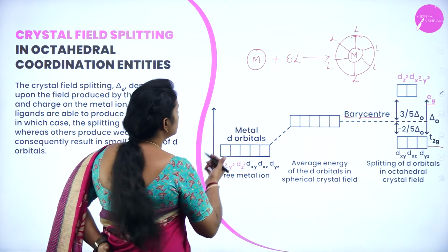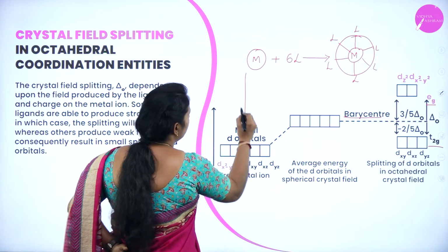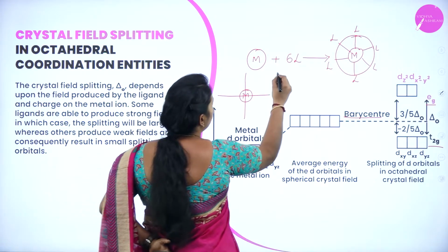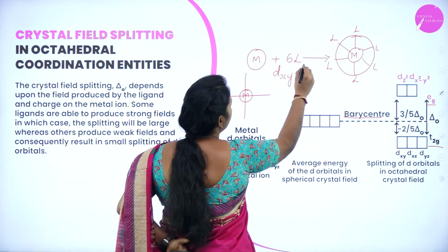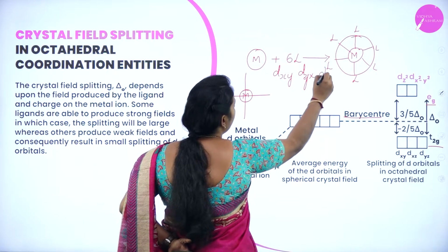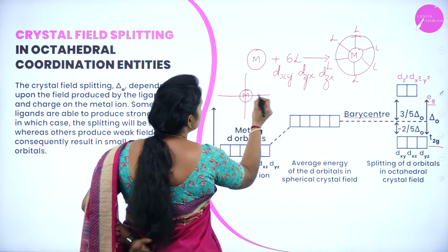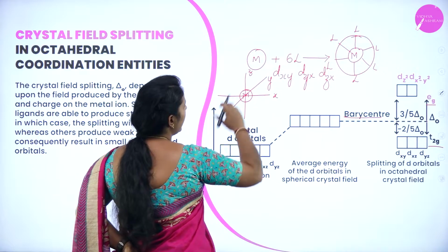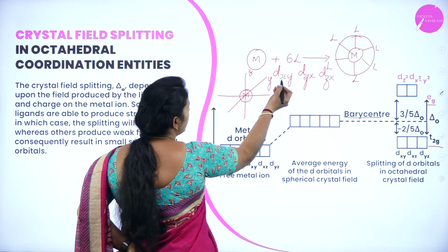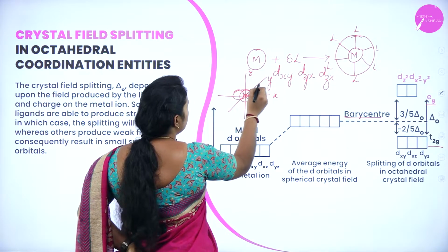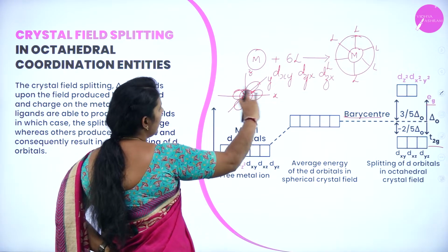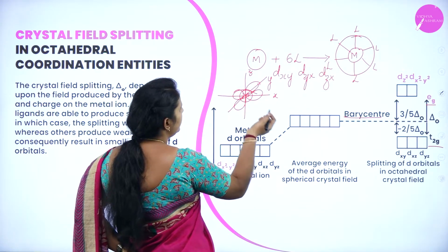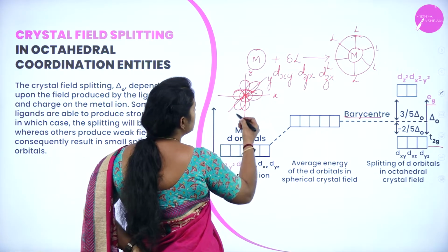Is it right? Yes. Suppose I take a ligand, okay, imagine you have a metal ion where my ligands are oriented in DXY, DYZ and DZX. Okay, this is my X and this is my y-axis and this is my z-axis. Suppose my ligands are oriented in this direction, x and y. So it will be like this. Is it right? They are all in the plane. Is it right? If it is yz, again y and z. If it is zx, again it becomes the z and x axes.